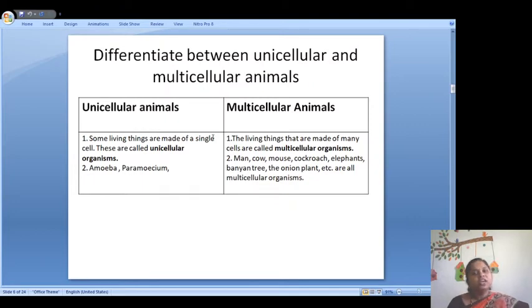Then how can we differentiate them? Some living things are made of a single cell. They are called unicellular organisms, like amoeba and paramecium. And the living things that are made up of many cells are called multicellular animals. Examples are man, cow, mouse, cockroach, elephants, banyan tree, onion plant, etc. All these are made up of many cells, so they are called multicellular animals or multicellular organisms.